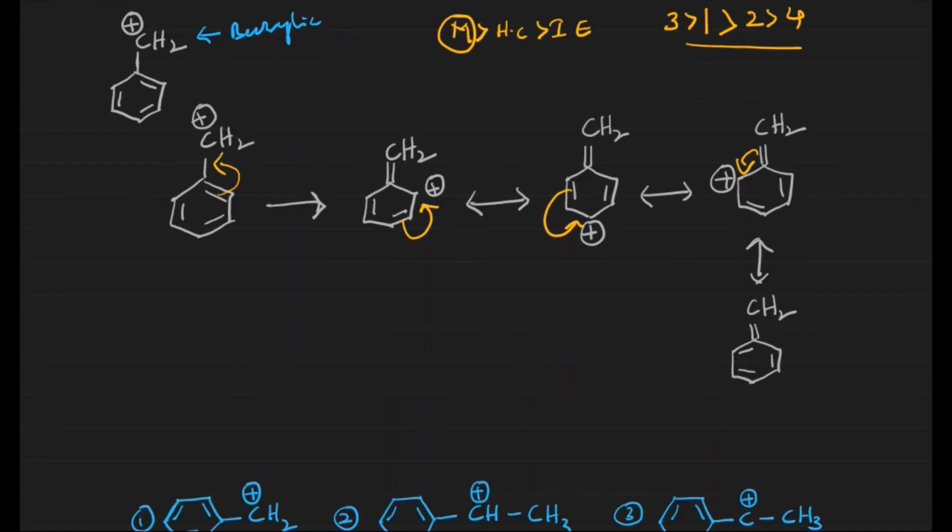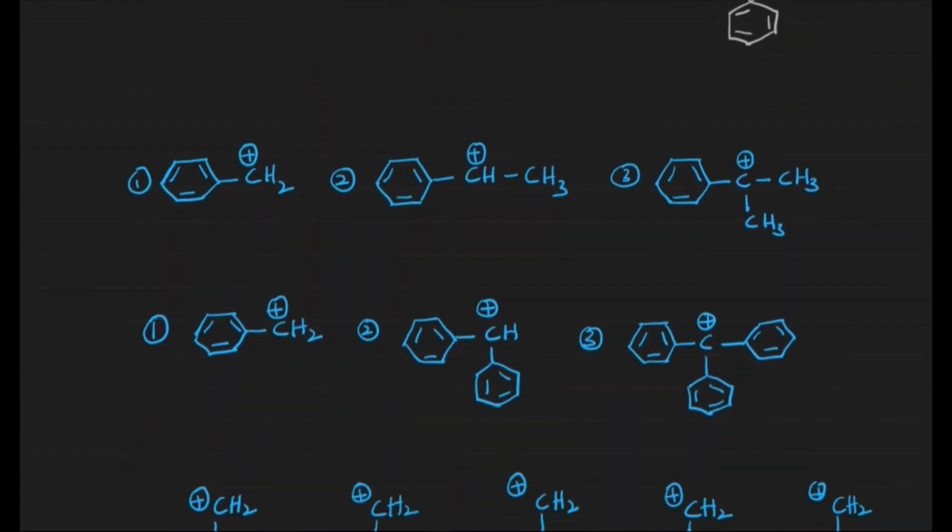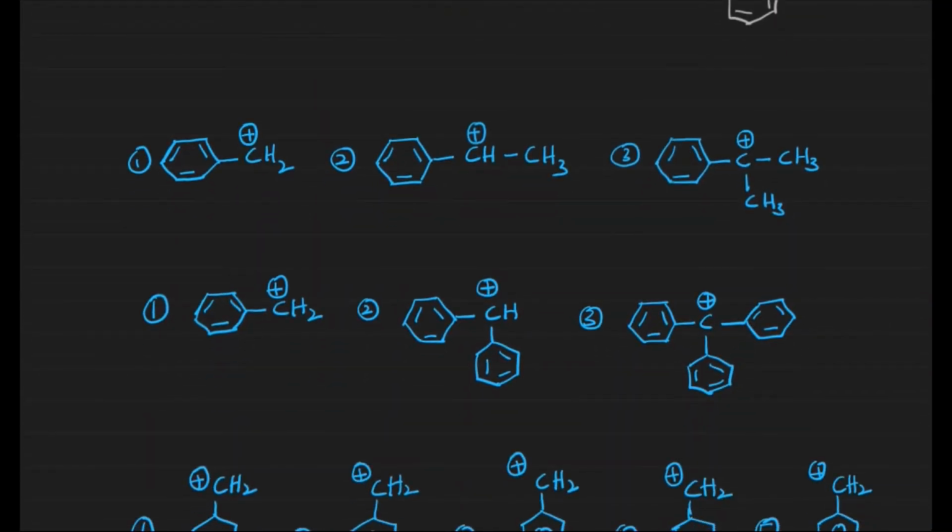Now let us see the stability order of carbocations in the benzylic positions. Now let us see this particular order. Here we have all benzyl carbocations, because we know what is meant by the benzylic position, right? We have already discussed it.